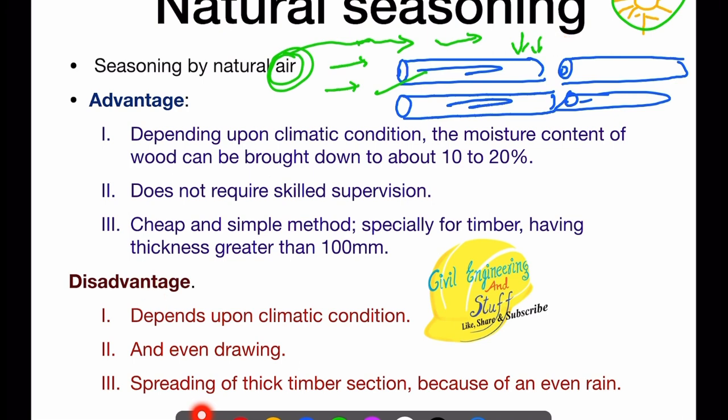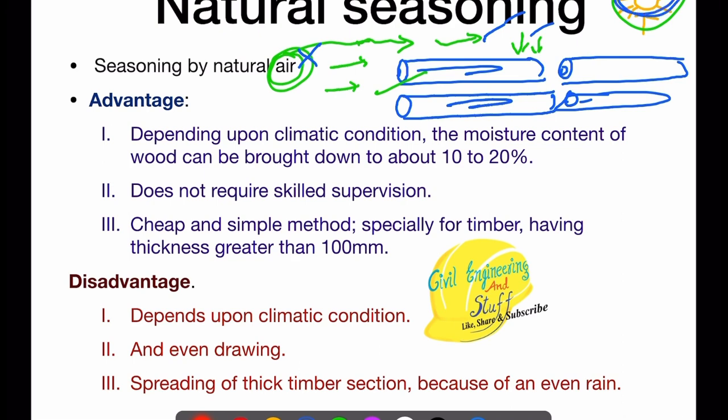Though these are the advantages of the natural seasoning process, there are some disadvantages attached to it. The first thing, as you must have guessed, is that it depends upon the climatic condition. Let's say you have kept the logs of wood in the open ground for natural seasoning, and suddenly the weather changes and it starts to rain, or the flow of air stops, or the sun doesn't come out as planned.